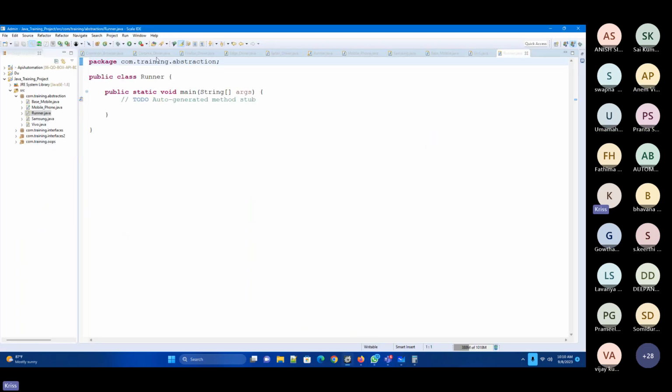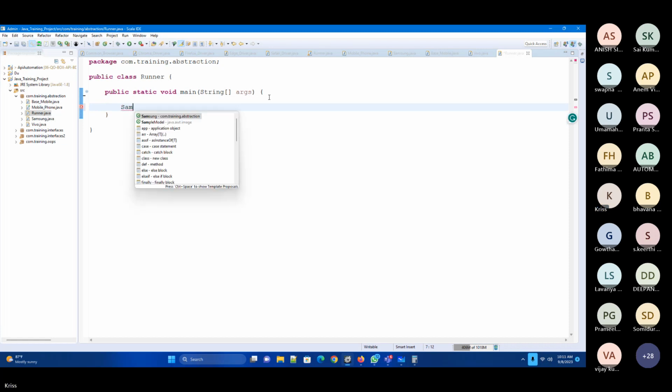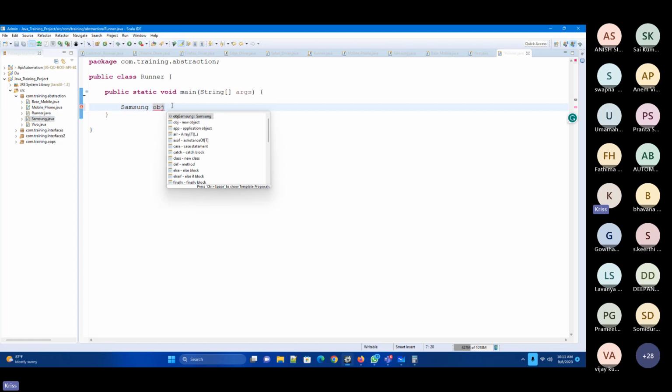Okay, now what I'll try to do is, I'll try to create the runner class file. Now, what are the classes I have? Samsung. Right? Okay. OBJ.